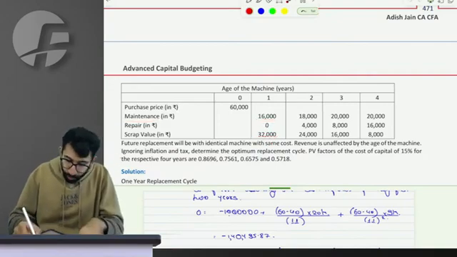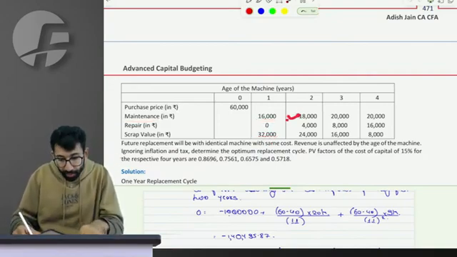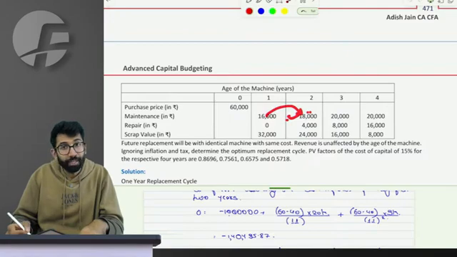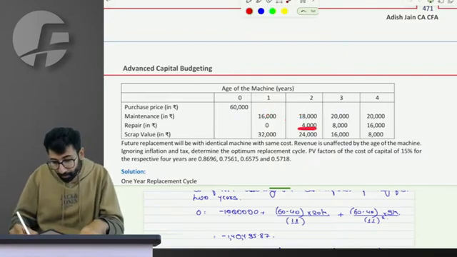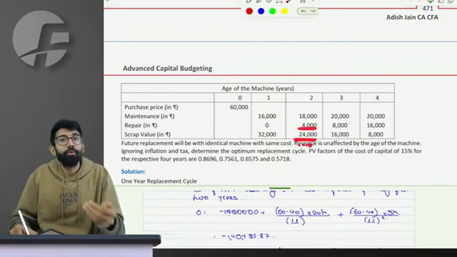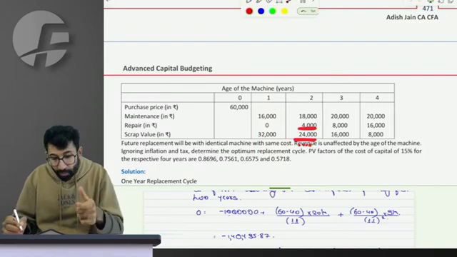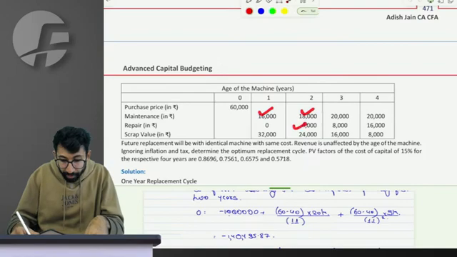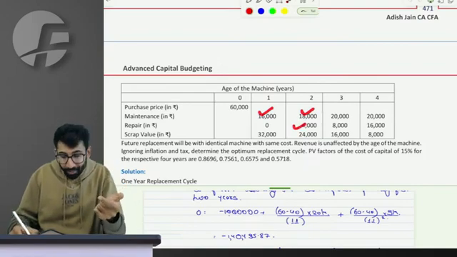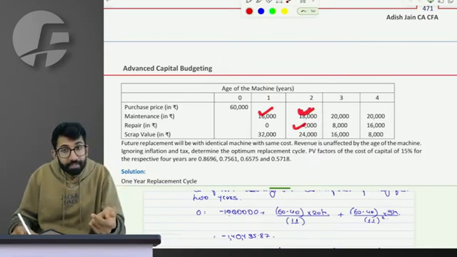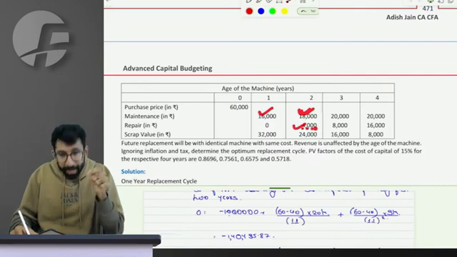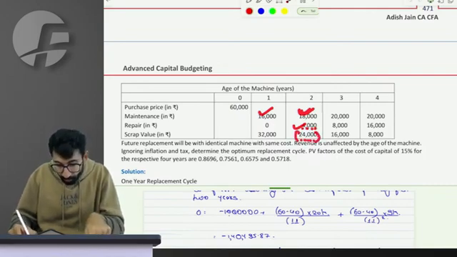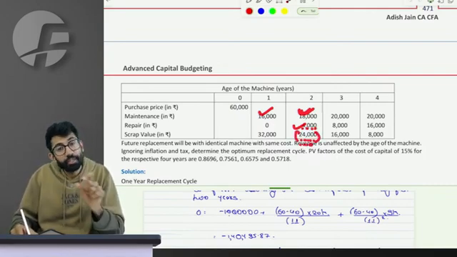If you use it for a second year also, in the second year you will have to spend 18,000 to maintain it, 4,000 for repairing, and you will be able to sell it for only 24. So you can feel, common sense, if you use it for 2 years, in the second year some extra cost is incurred for maintenance, and repair is also there. And more than that, the salvage value received is also less.